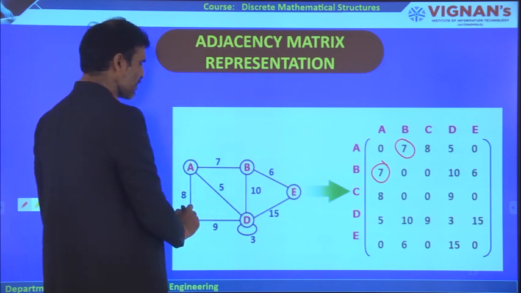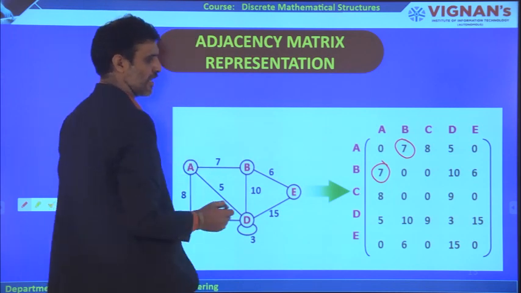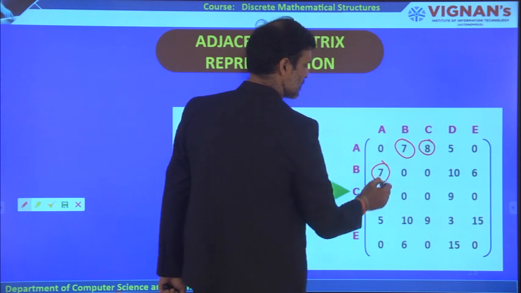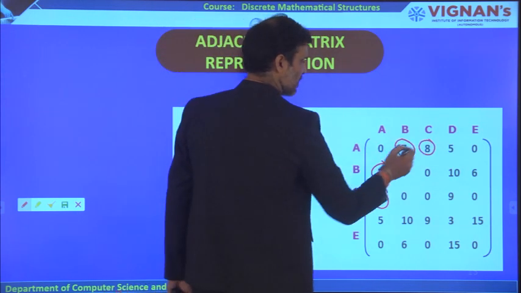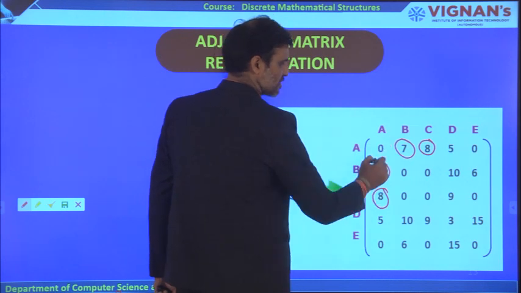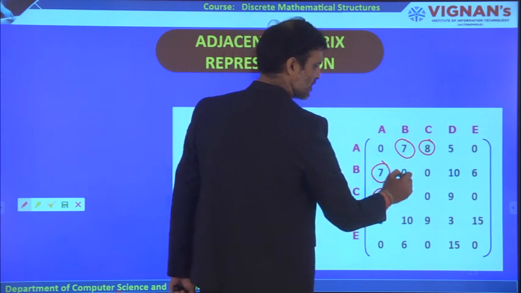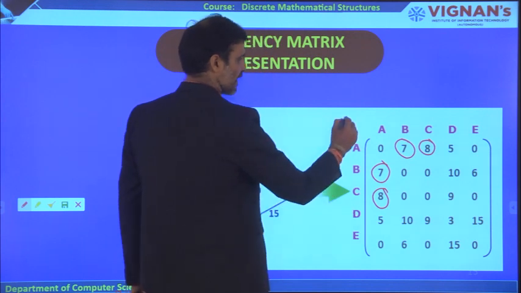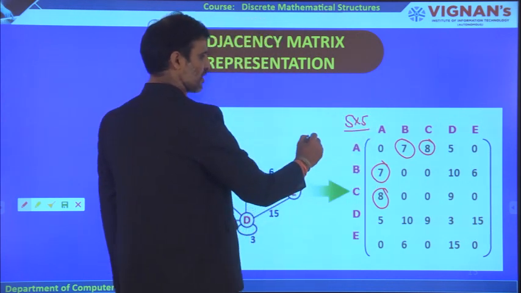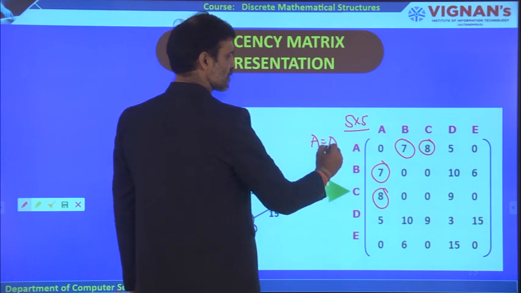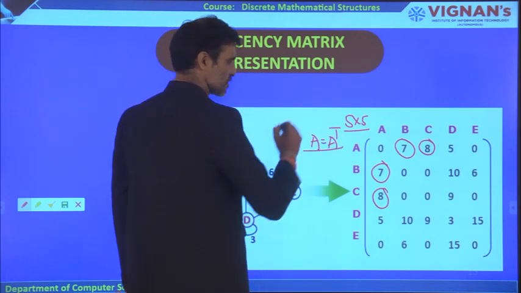Similarly, if you write A to C, then similarly you can write C to A. See, A to C is 8, C to A is also 8. So, 0, 7, 8, 5, 0, 7, 0, 0, 10, 6, 7, 0, 0, 10, 6. What is this matrix? This matrix, if you observe, if you take A, its transpose is also the same, A equal to A transpose.